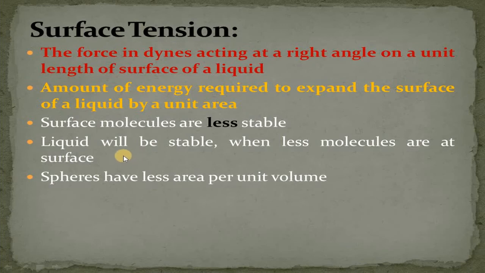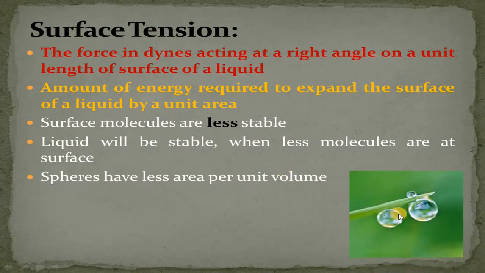So liquids having minimum surface area will be more stable. Spheres have less area per unit volume than any other shape. Therefore, small drops of a liquid tend to be spherical.